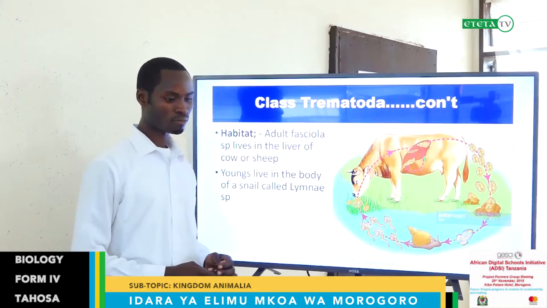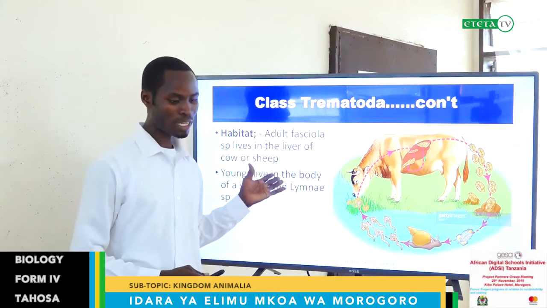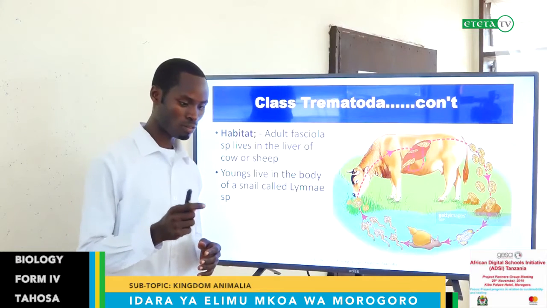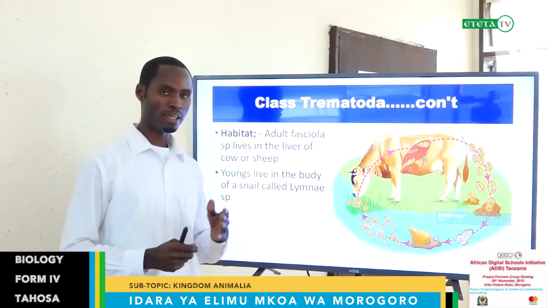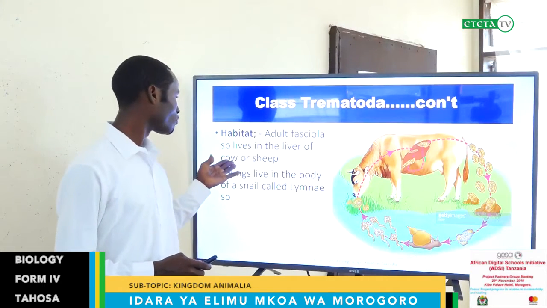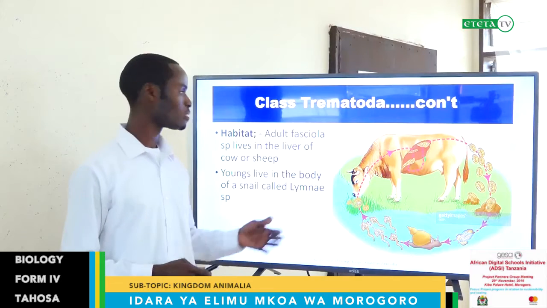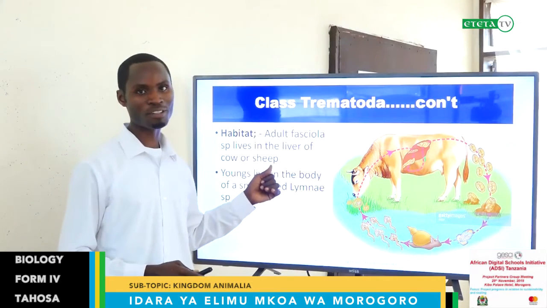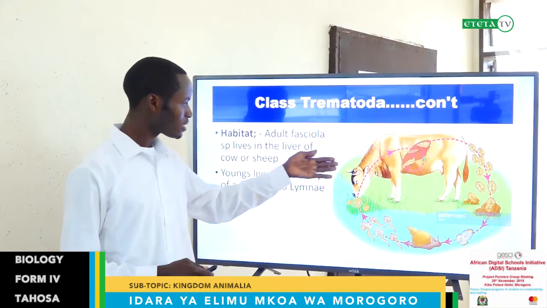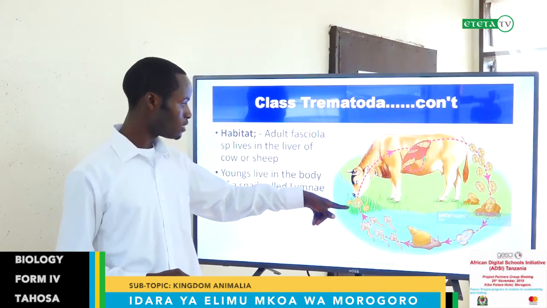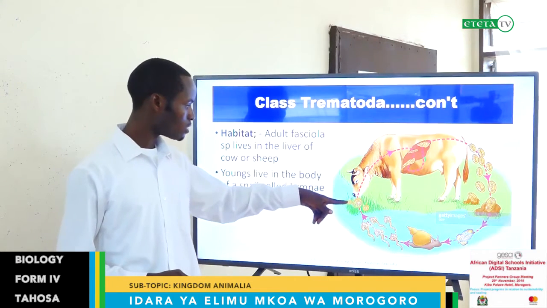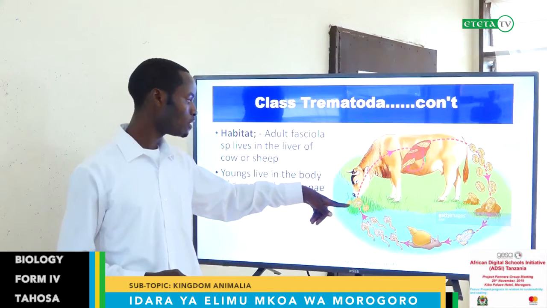Again, you have this habitat. Where do we find these Trematoda, or Fasciola, or liver fluke? They live in the liver of cow or sheep. Maybe this is why we call them liver fluke, because we found them in the liver of cow or sheep. And this cow or sheep obtains it from the grasses. As you see from the picture here, a cow is obtaining food.